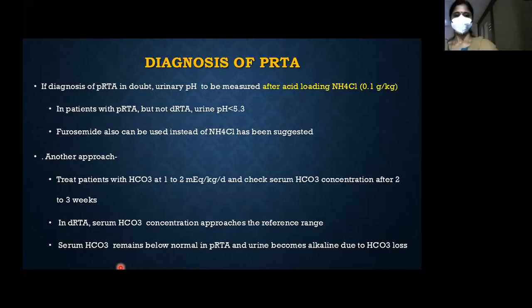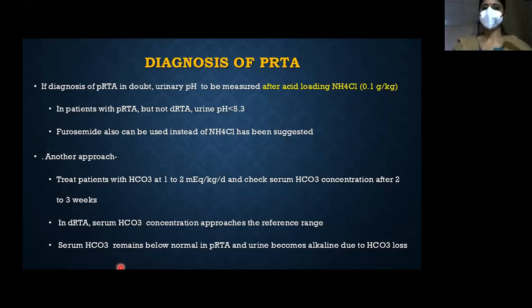For diagnosis of proximal RTA, if you are in doubt, you give ammonium chloride at 0.1 gram per kg. It is filled inside capsules for the child to swallow, or you can just put a Ryle's tube and give it.